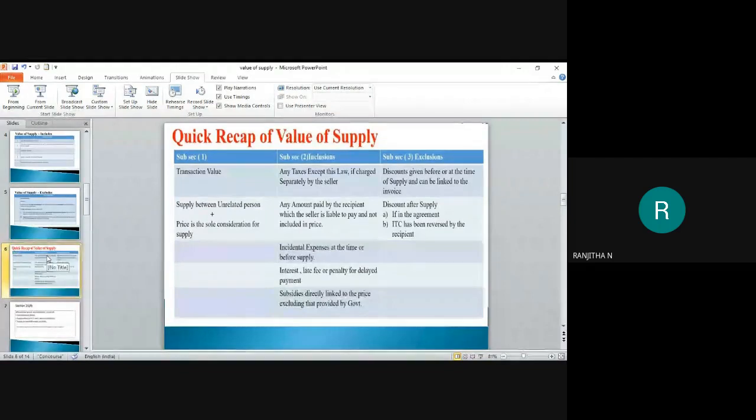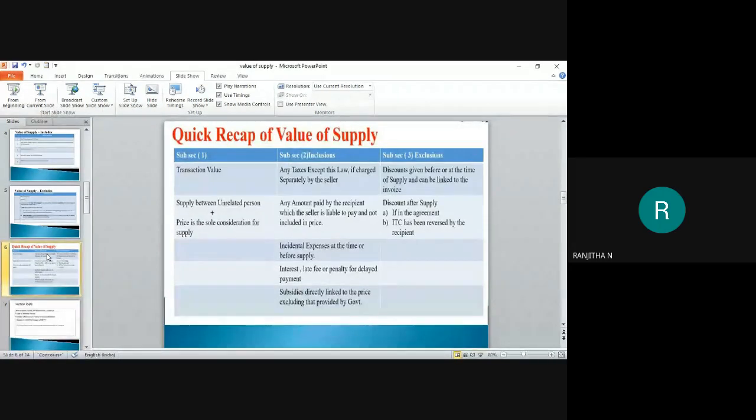Just a quick recap of the value of the supply. Section 15 subsection 1 deals with the transaction value. Here, if the two conditions are satisfied, then the transaction value is considered as the value of supply. The two conditions are: the supply must be between unrelated parties, and the price must be the sole consideration for the supply. And section 15 subsection 2 deals with what all has to be included as part of the transaction value. The above five items are to be added to your transaction value.